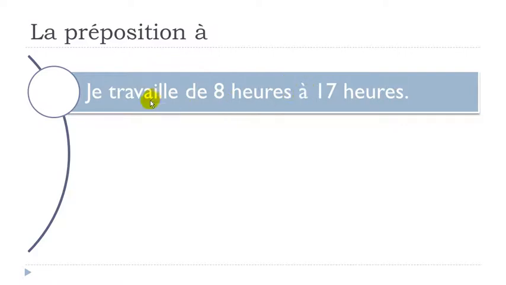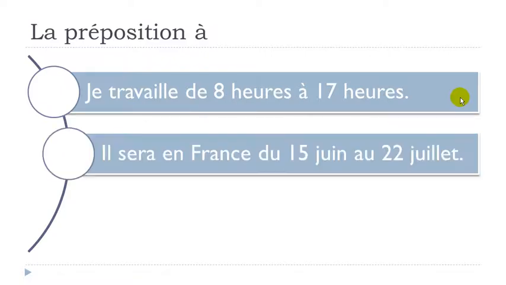Okay, so in this example, it's quite traditional or quite classic because we introduce the hours or the time, from to. Let's see another example now. Il sera, remember, sera, it's to be, but the future form. Il sera en France du 15 juin.